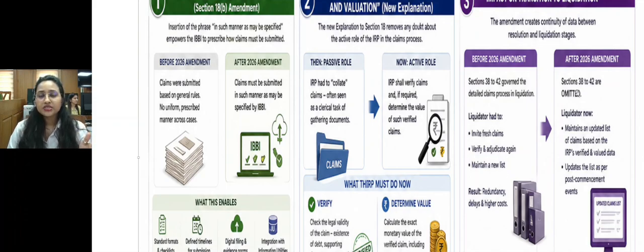Now, after the 2026 amendment, what happened? Sections 38 to 42 are omitted. The liquidator now maintains an updated list of claims based on the IRP-verified and valued data, updated as per the post-commencement events.